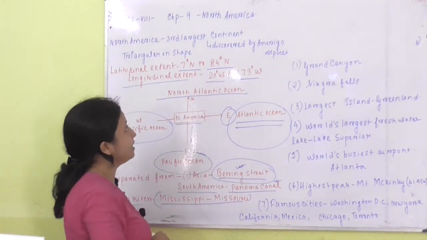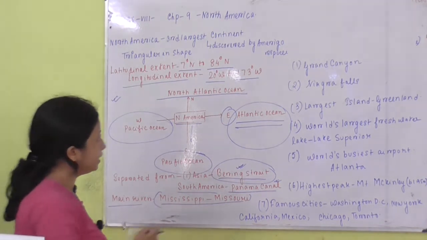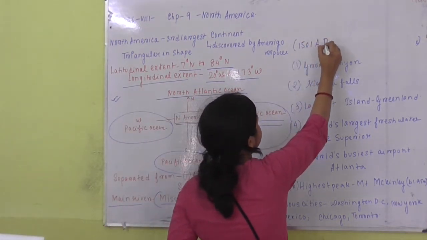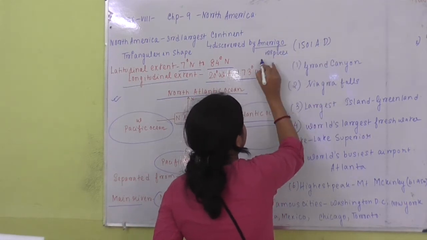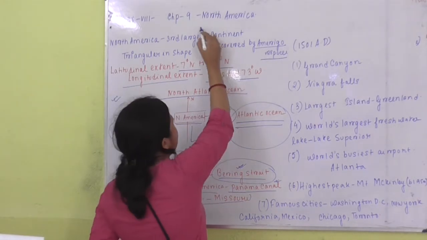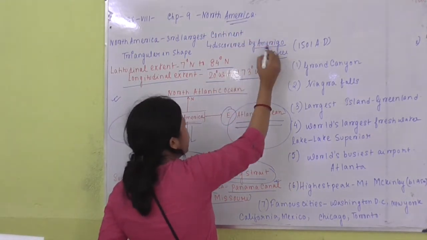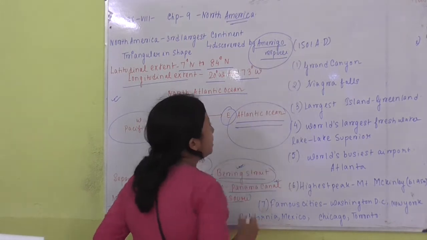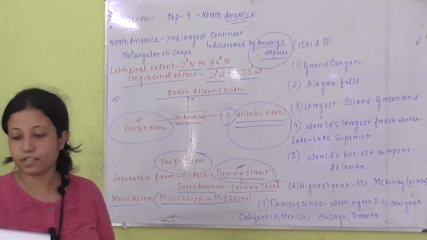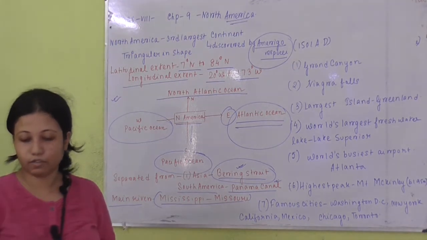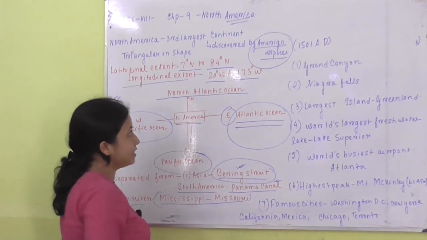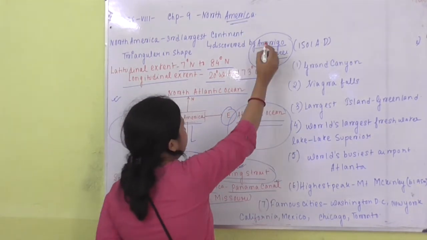But in the year 1501 AD, an Italian sailor named Amerigo Vespucci discovered it, and the continent is named after him. At first it was not named, it was just told that it is a new land, but he named it America.